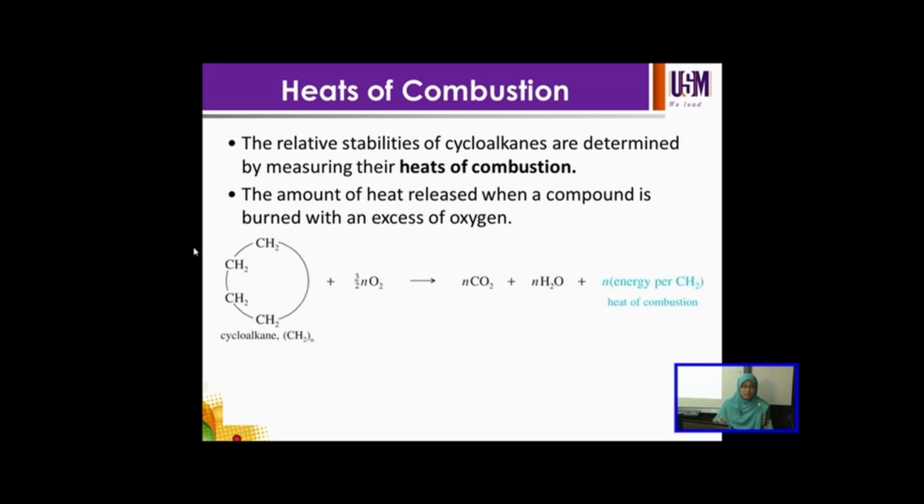So this is the general equation. We have the cycloalkane reacted with excess oxygen, and we get carbon dioxide, water, and also the heat of combustion.